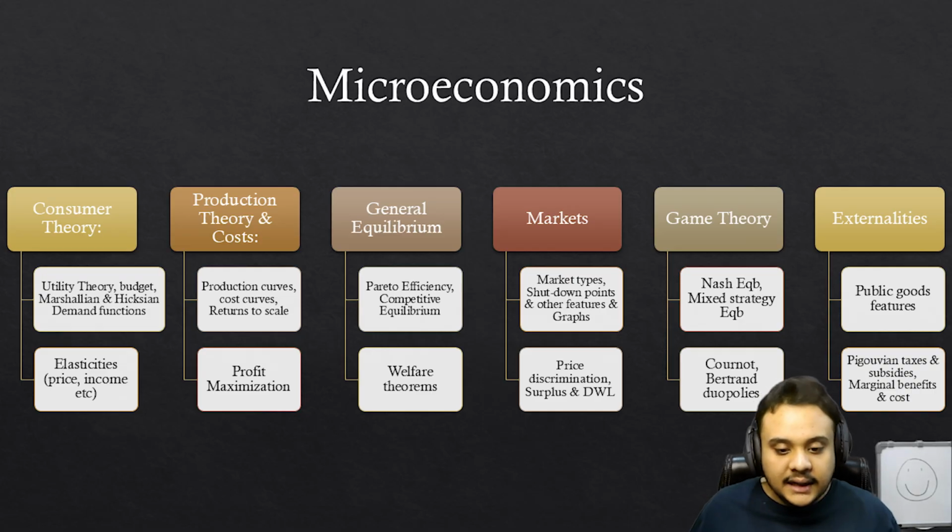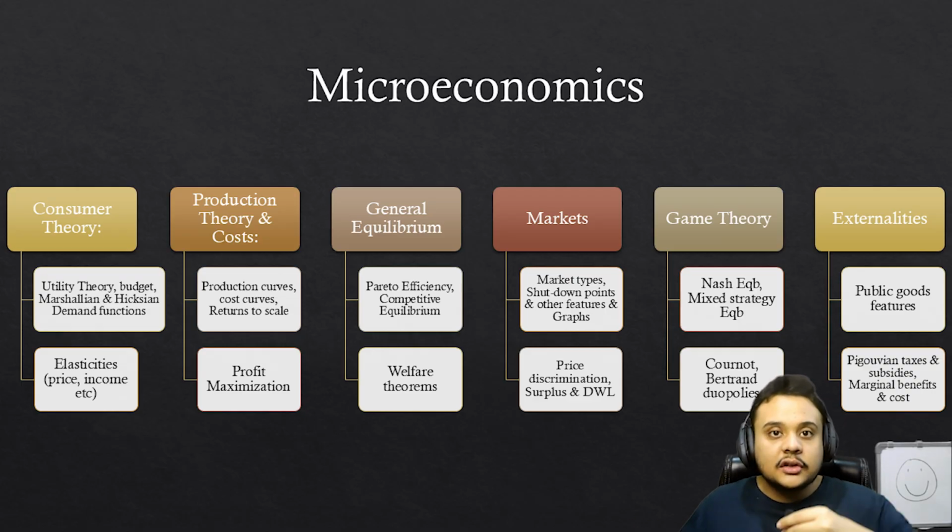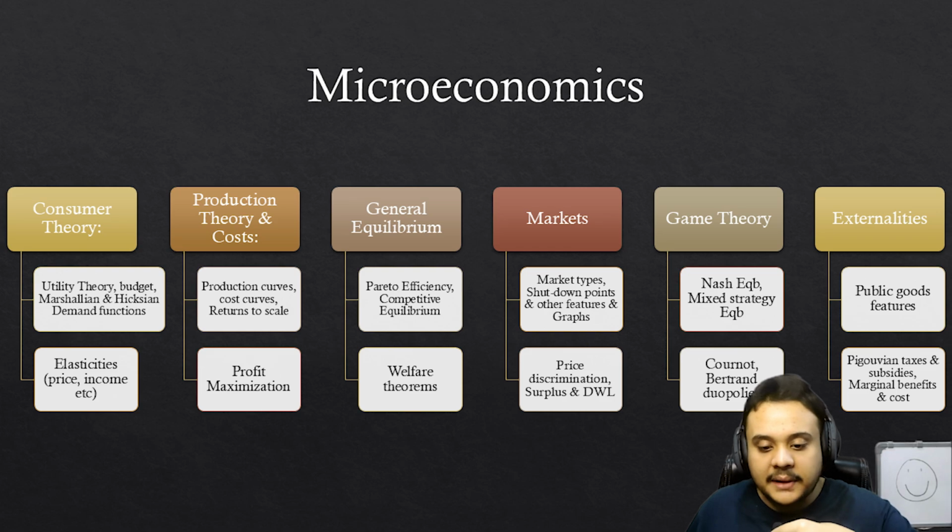Okay, following that, the welfare theorems, of course. Then in markets, the market types, shutdown points, other features and graphs. Okay, so I have made a table for every single market type, and in that single table there are graphs also, features also, shutdown, everything. So you can visit that, or you can make your own notes about it. And then price discrimination, surplus, the consumer surplus, the producer surplus, and the deadweight loss, very important topic again, cannot be left out.